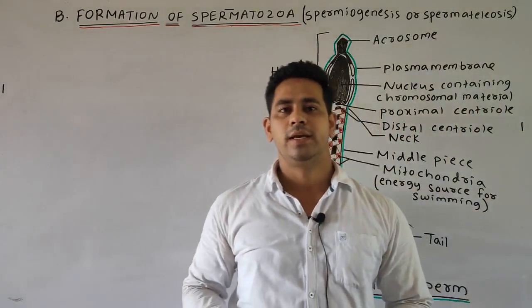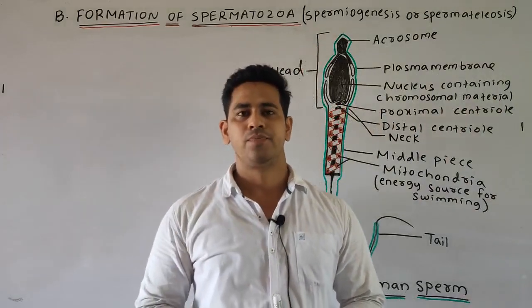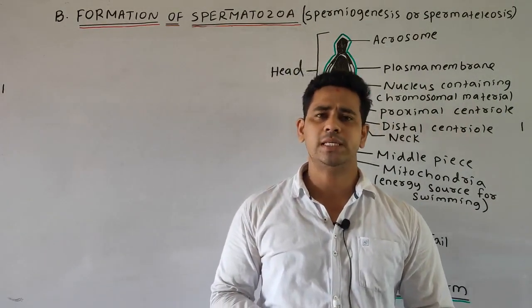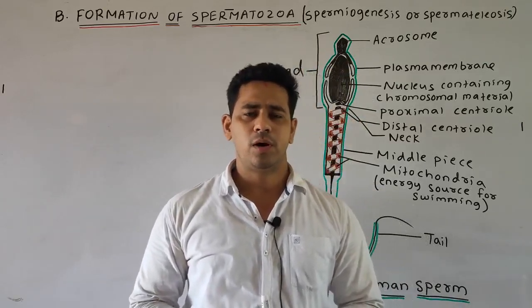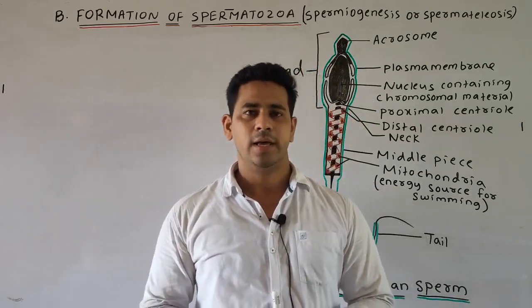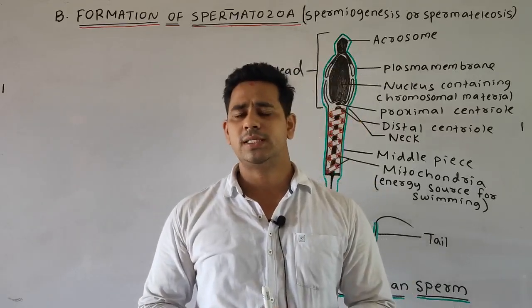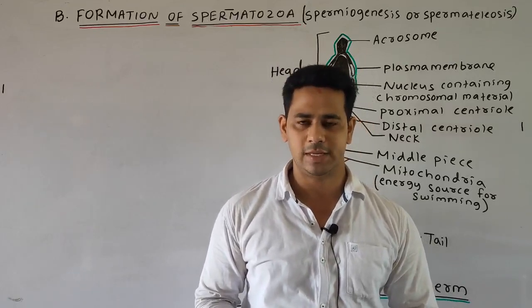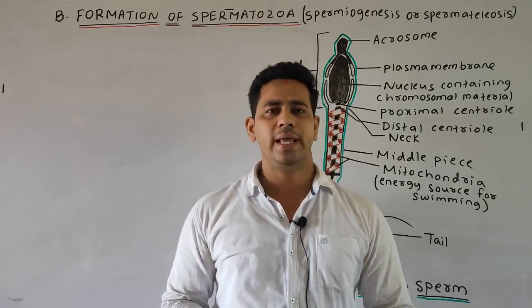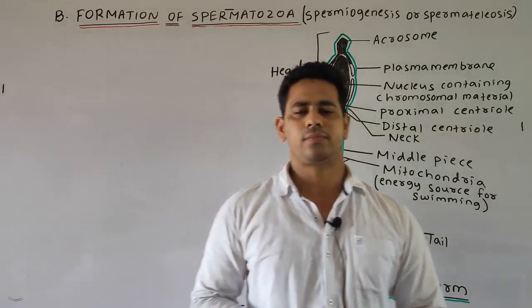Hello students, in the previous class we discussed gametogenesis, which is the development of the sex cells such as the sperm and ova or egg in the gonads. We discussed that gametogenesis is stimulated by the follicle stimulating hormone or FSH, and also vitamin A and vitamin E are necessary for gametogenesis.